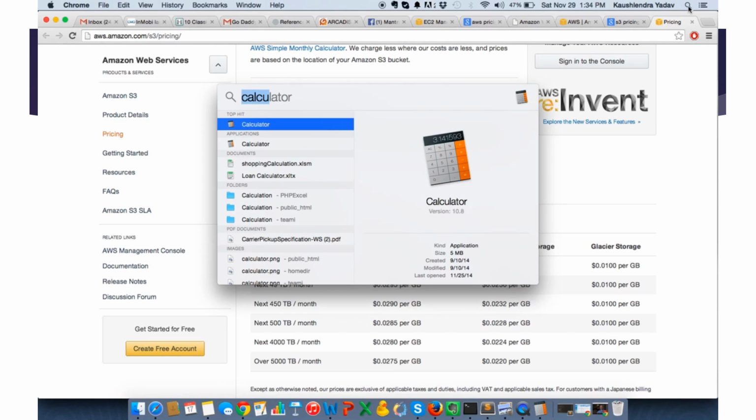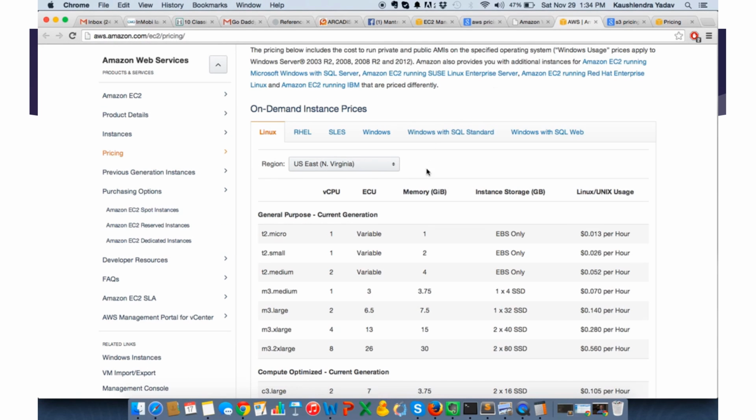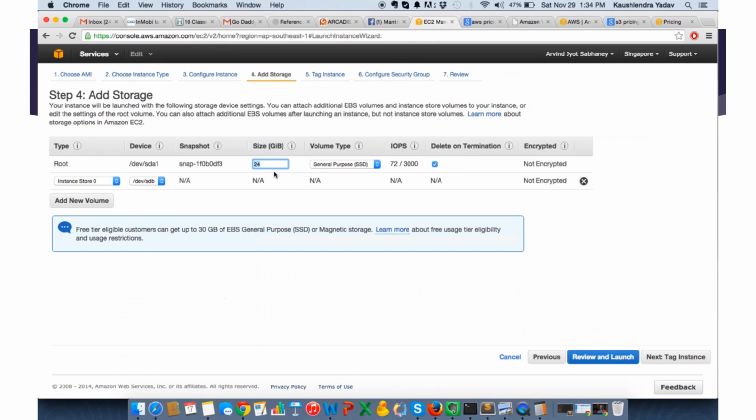Later, if you want say 100 GB into 0.03, that is $3, about ₹180 for a month. So we are fine with 8 GB.